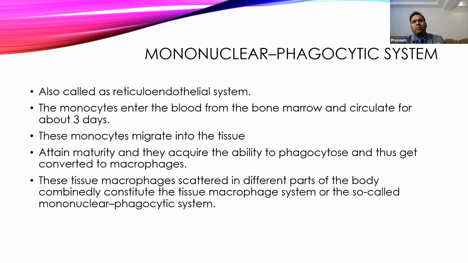Suppose somehow the bacteria are able to breach that barrier and enter our body. Then the next defense mechanism which comes is the mononuclear phagocytic system. This was previously also called the reticuloendothelial system. This forms a group of large cells, that is monocytes, which go into the tissue and become macrophages. Blood monocytes and tissue macrophages together form the mononuclear phagocytic system.